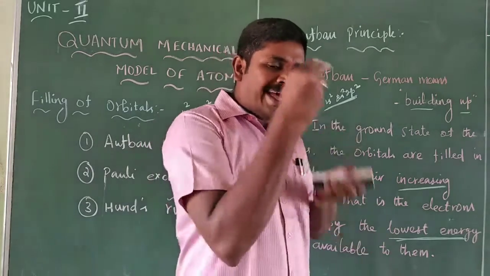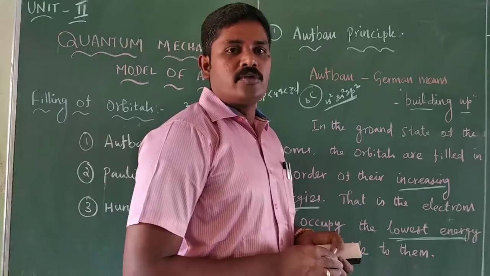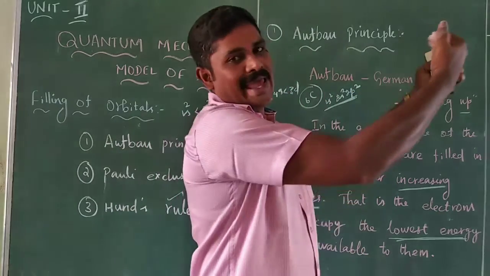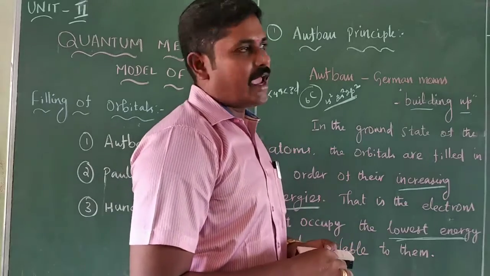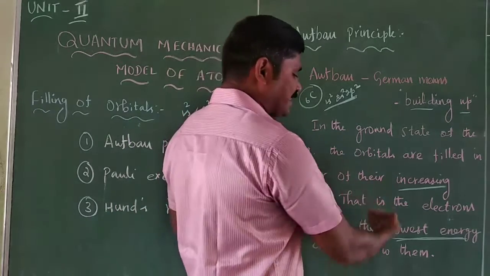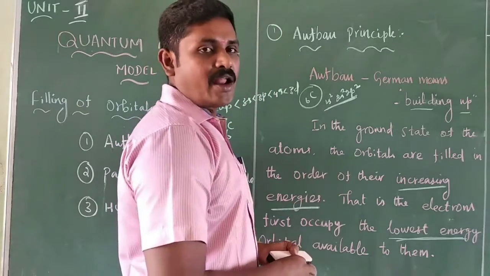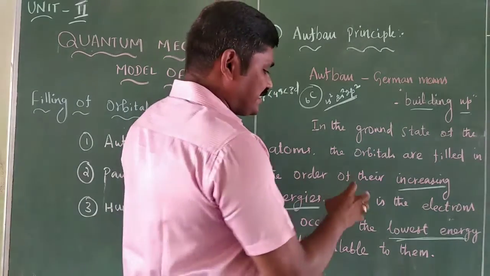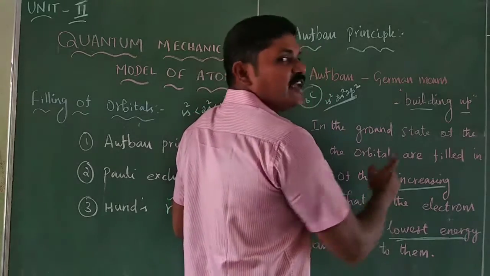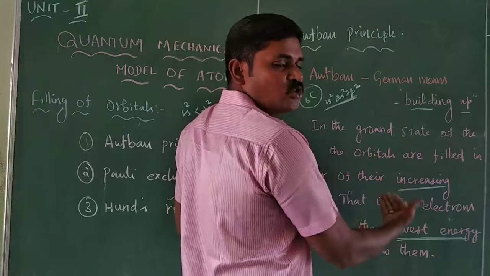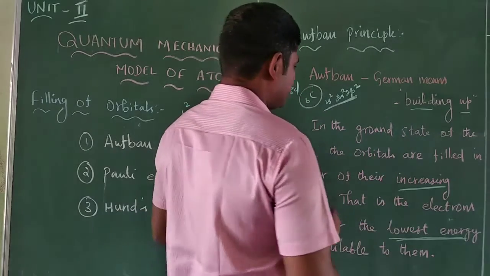The electrons enter the orbitals in increasing order, from the lowest energy to higher energy. Once the lowest energy orbital is completely filled, then the electrons enter the higher energy orbitals.